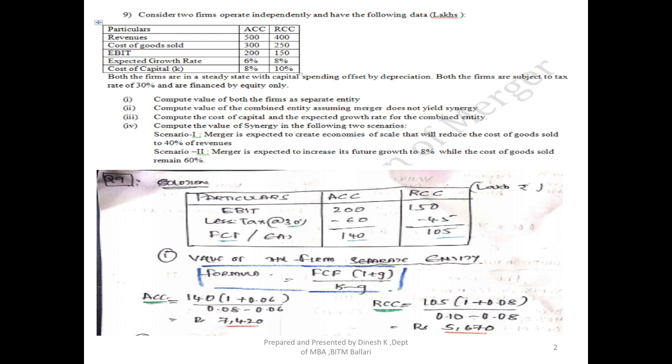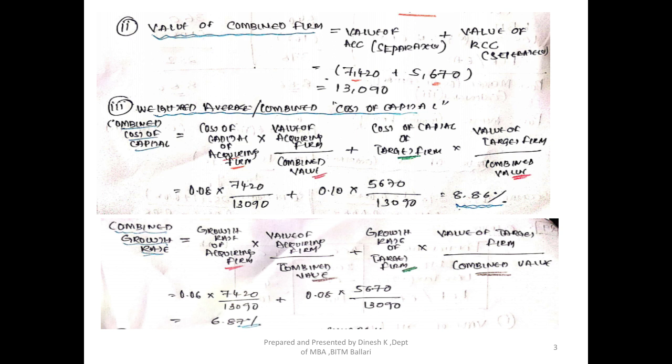I'll be getting the value of the firm as 7,420 lakhs. Similarly for RCC, I'll be getting 5,670. So this is the solution for the first sub question, where I have calculated the value of the individual company separately.